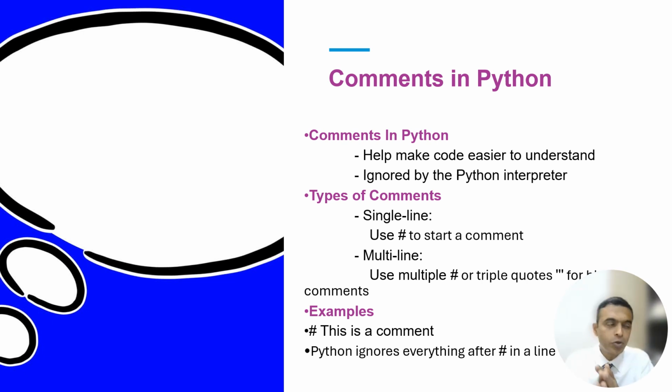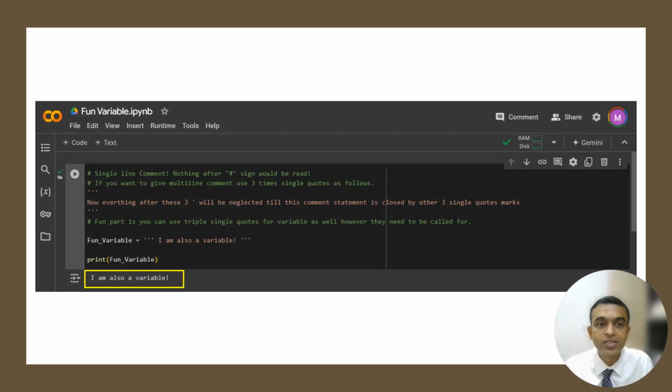If you want to write a huge love letter to the next programmer, then you want to write a multi-line comment. In that case, you have to use triple quotes. Write your letter there. This code is about this, is about this. This company is very good, but I got a promotion, I went to this, I studied these courses. Whatever you want to write, write it there, and close your quote with three quotation marks again.